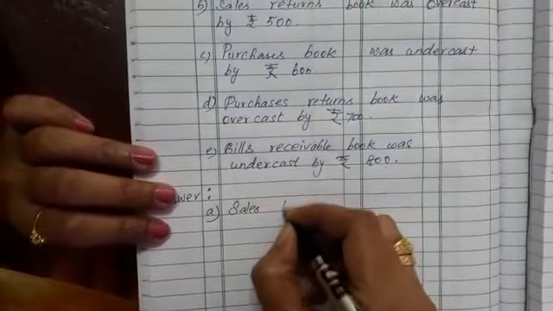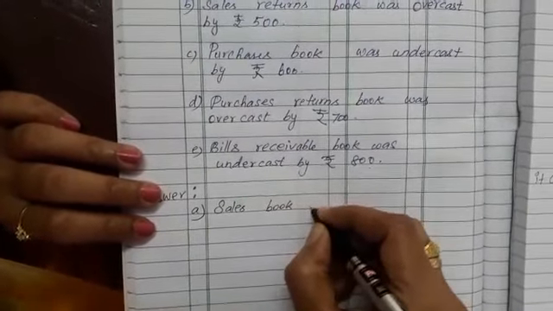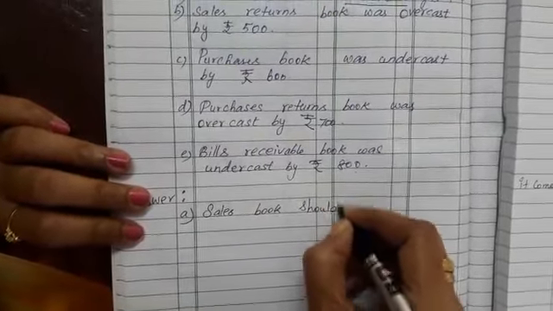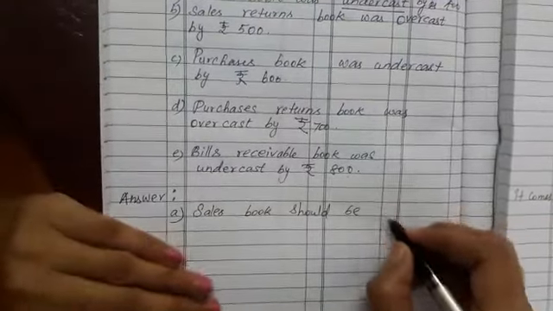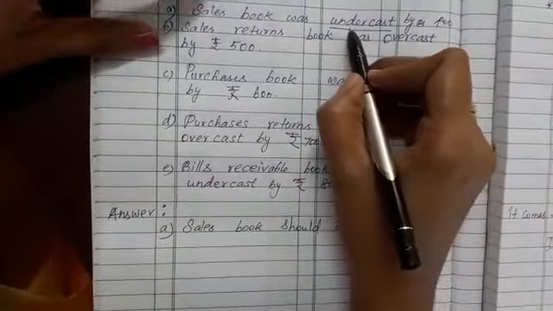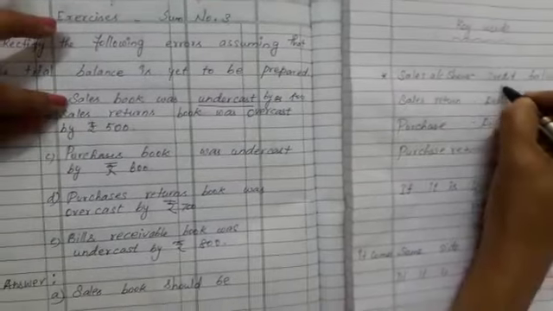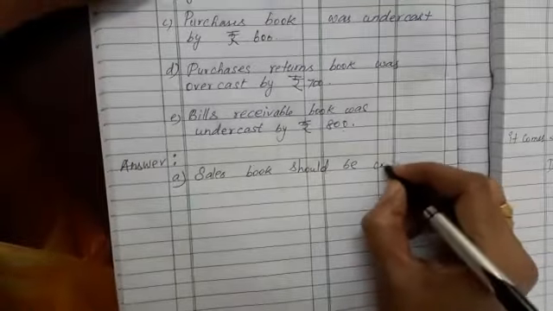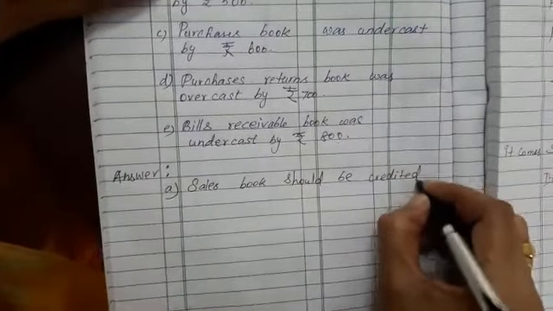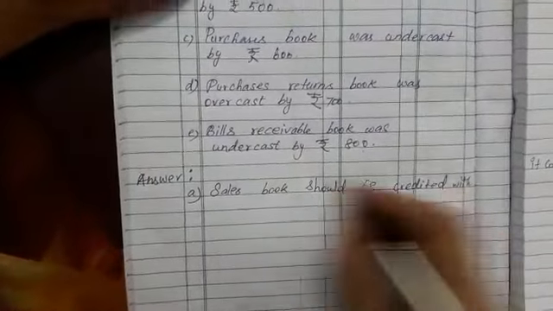Now write the answer. Sales book should be credited. Which side? Undercast means the same side. Already we saw in the keyword that sales account shows a credit balance. So same side. So should be credited with 400.